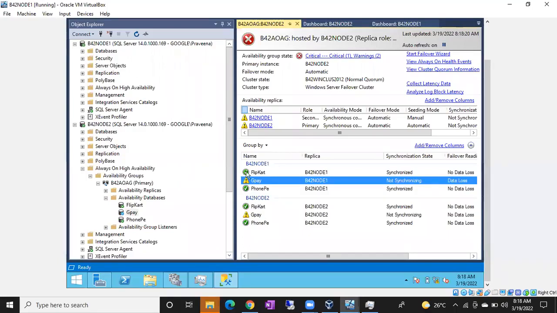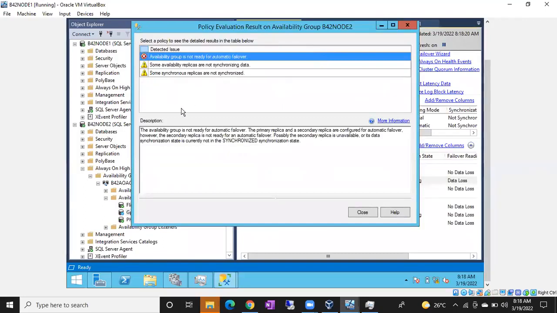Okay, so you can see the status like this, and if you see the AG group dashboard, you can see the status, guys. You can see it is showing a critical error. So click on this critical error, and you can see the availability group is not ready for automatic failover, meaning one of the databases is not in synchronized state.